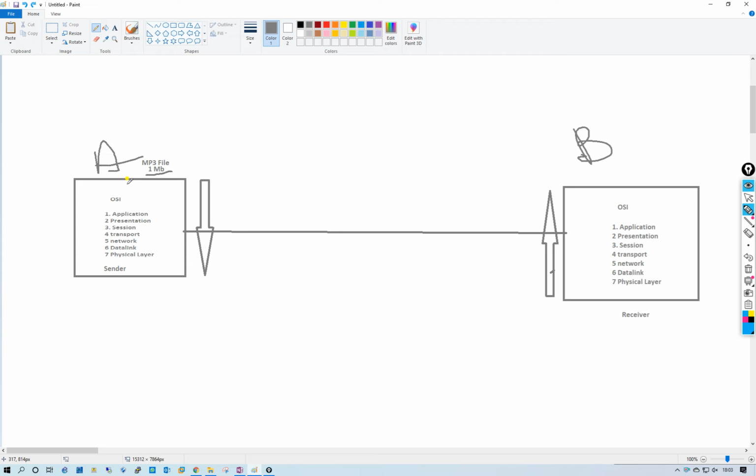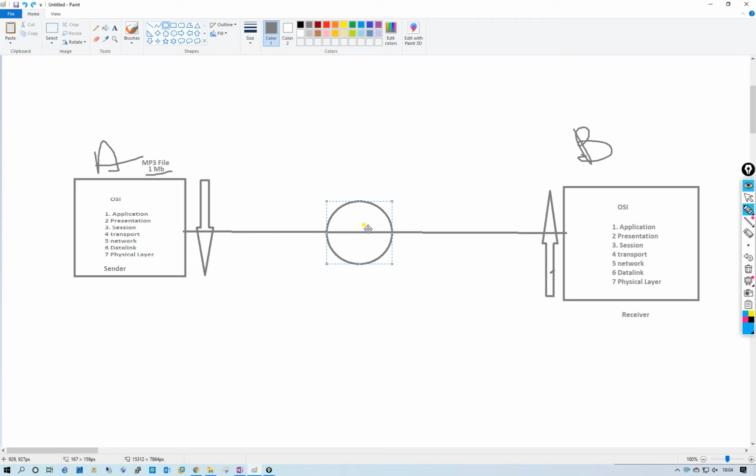Assume there is a sender and receiver in two different networks. A router is used to communicate between two different networks.